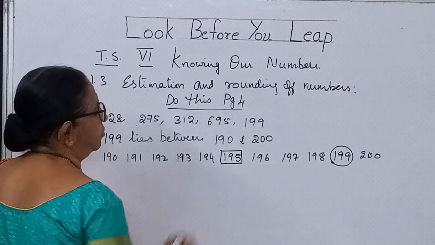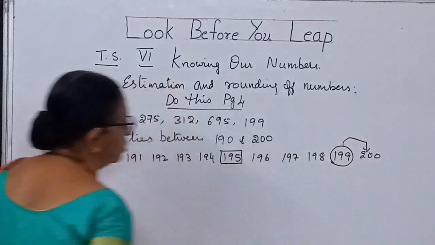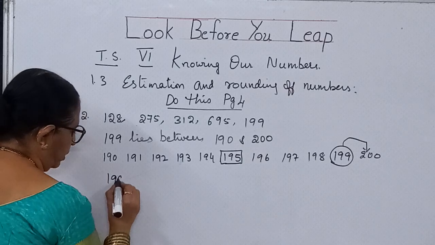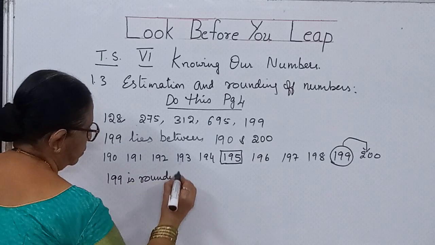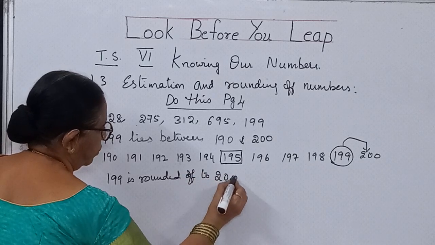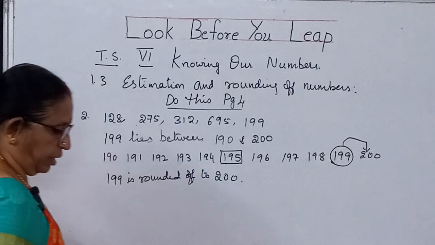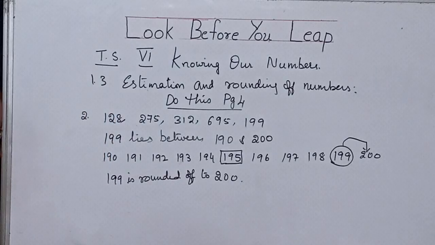This is away from, means more than half, so it will be rounded off to 200. So 199 is rounded off to 200. So with the second bit we have finished. Copy it.